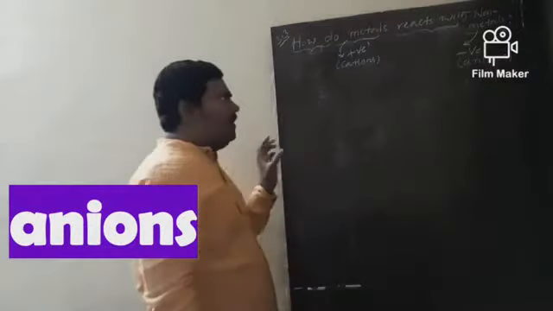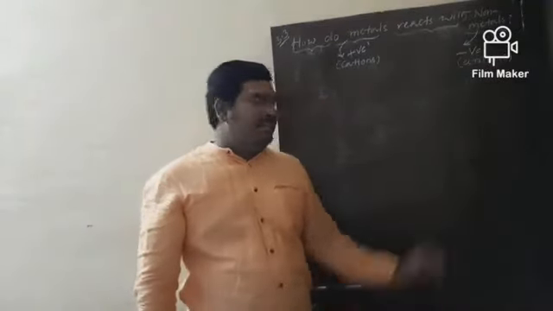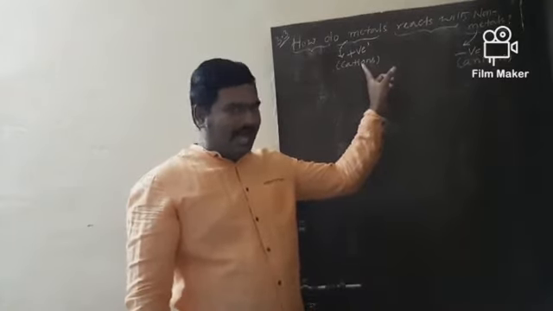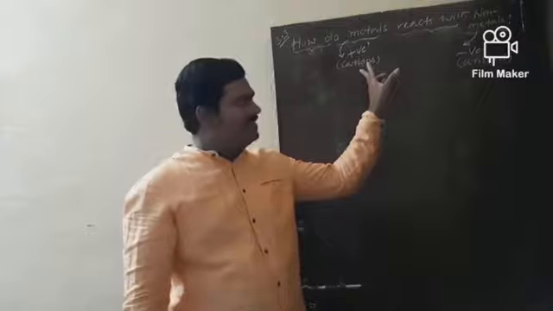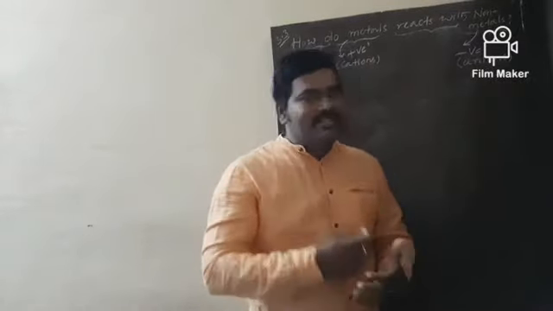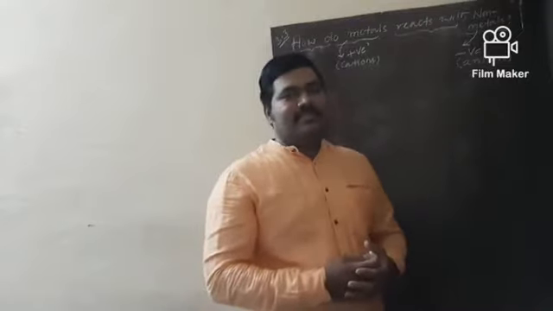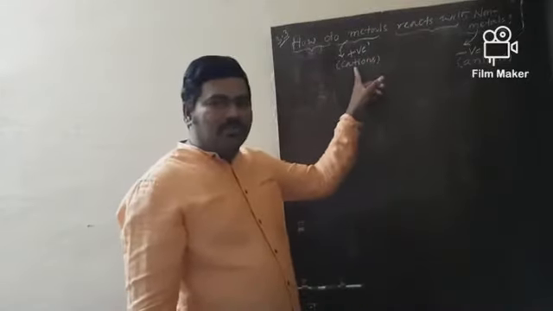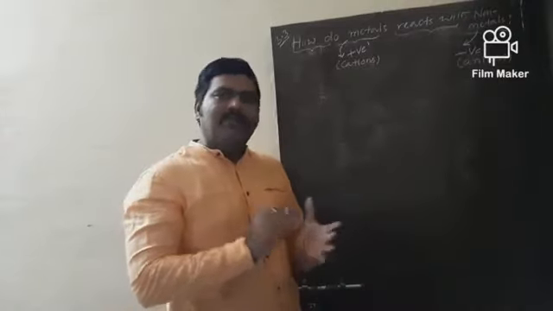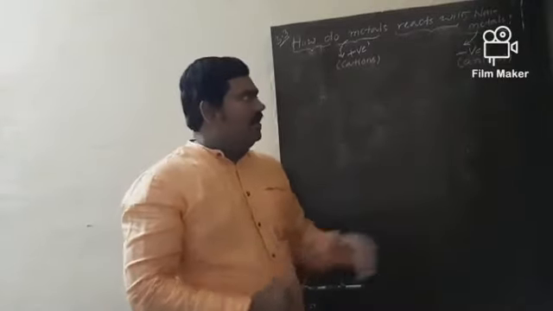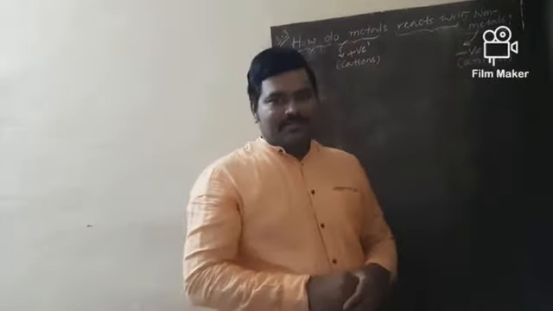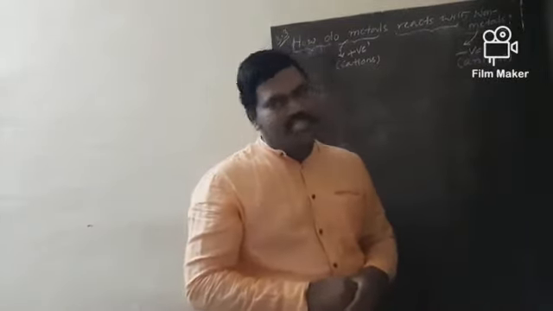And what are cations? Positively charged ions are called cations. And what are anions? Negatively charged particles are called anions. Cations are formed due to losing of electrons from the valence shell of an atom, and anions are formed due to gaining of electrons to the valence shell.